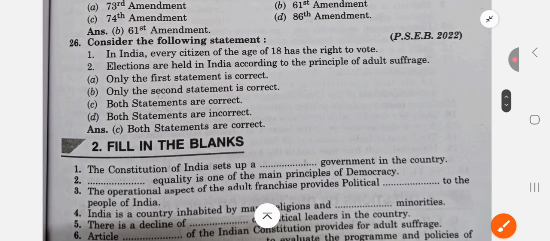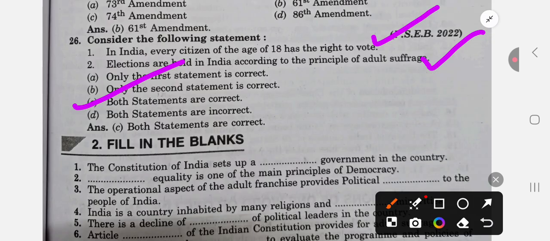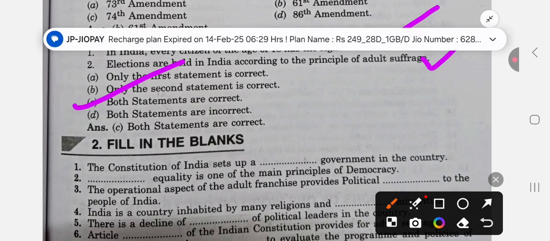Consider the following statements. In India, every citizen of the age of 18 has the right to vote. Yes, it is. Elections are held in India according to the principle of adult suffrage. Okay, that is also true. Only first is correct, only second is correct, or both statements are correct. So the answer is C, both statements are correct.